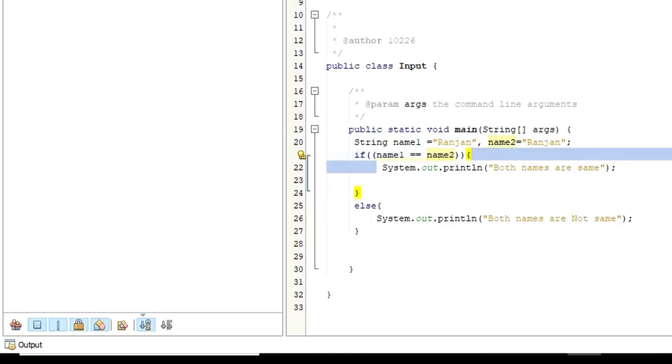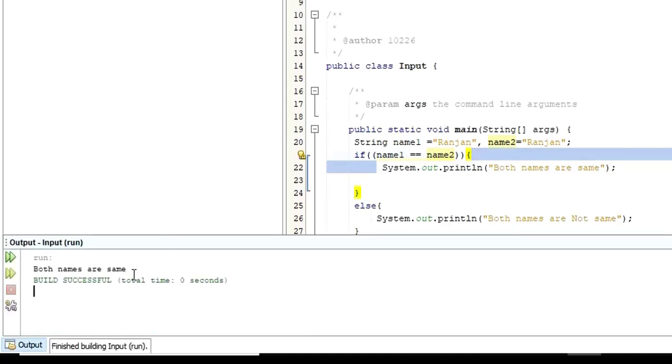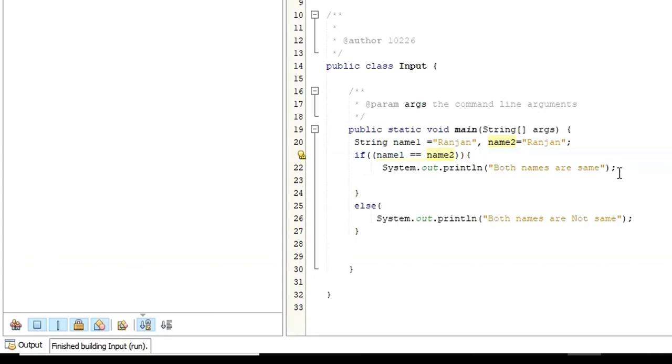So when I run this one, you have seen both names are same. So it has managed to execute the blocks that belong to the if condition. I hope now this one is clear as well, right? So again, there is another question. Is there any need for us to use else condition?